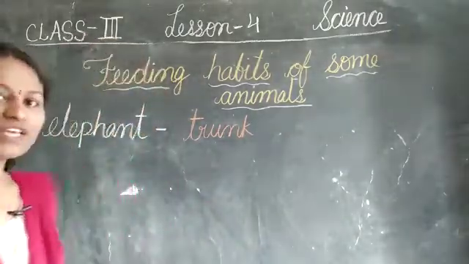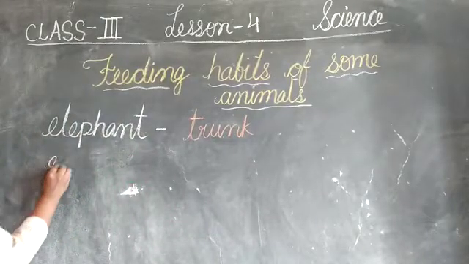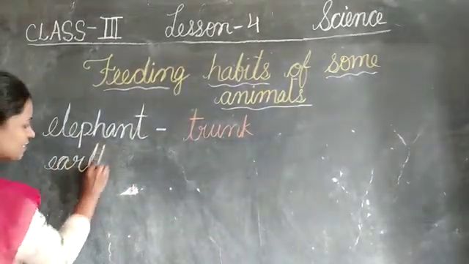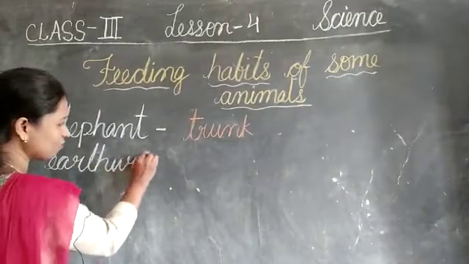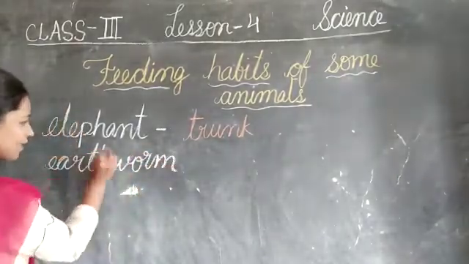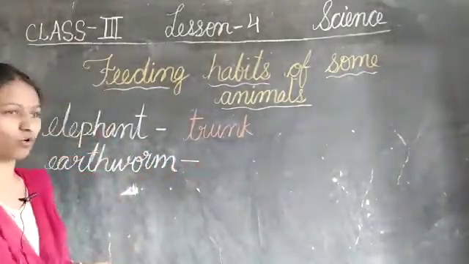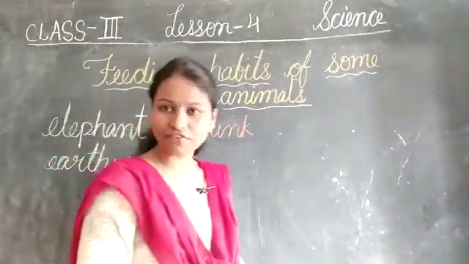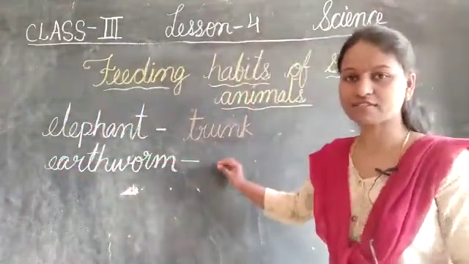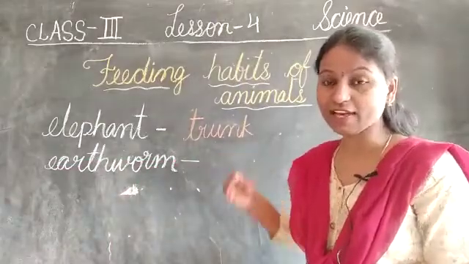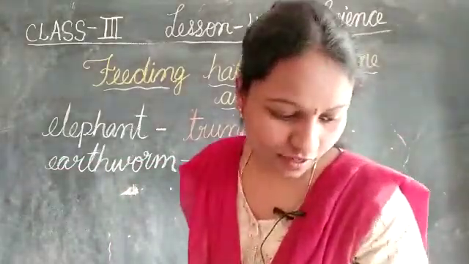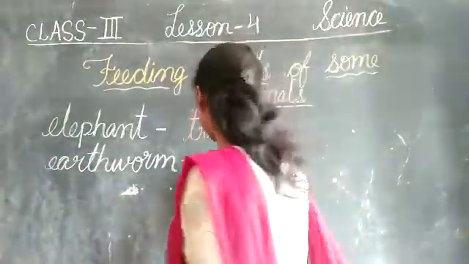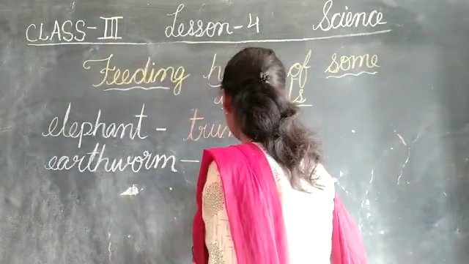Next one is the earthworm. Earthworm is what, children? An insect, which is there in your textbook. How does the earthworm feed? The earthworm feeds on dead plants and it swallows the soil. See, the earthworm swallows soil.